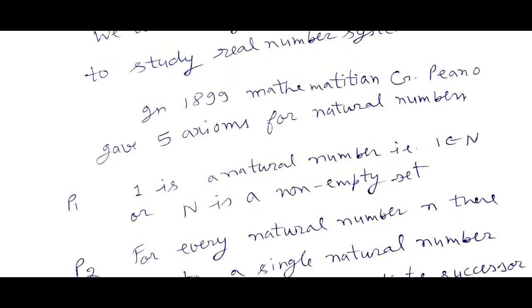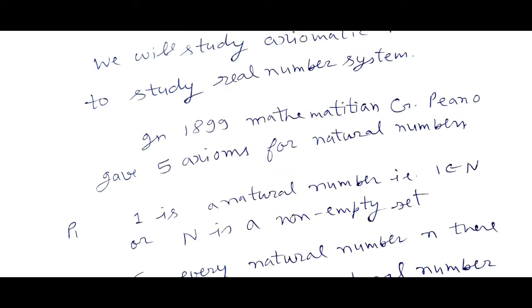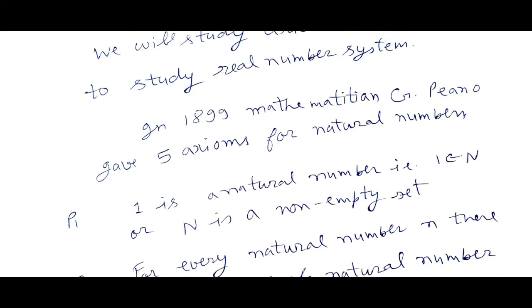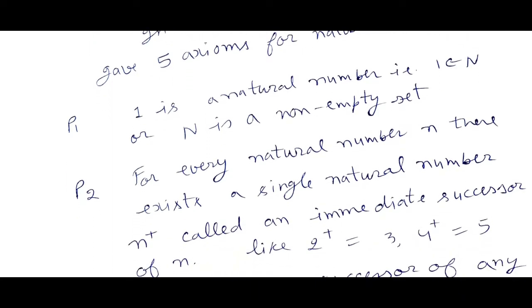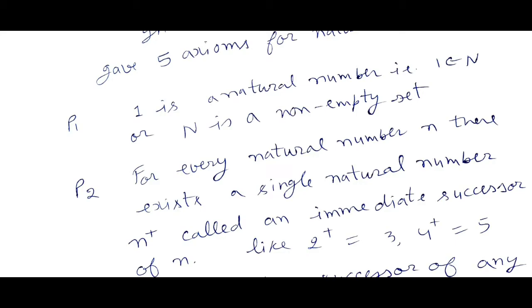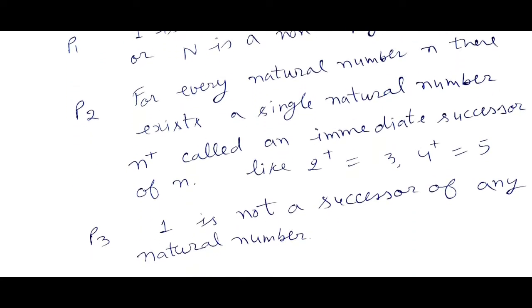In 1899, mathematician G. Peano gave 5 axioms for natural numbers, which are: P1, 1 is a natural number, that is 1 belongs to N, or N is a non-empty set. Second, for every natural number n, there exists a single natural number n+ called an immediate successor of n, like 2+ equal to 3, 4+ equal to 5.